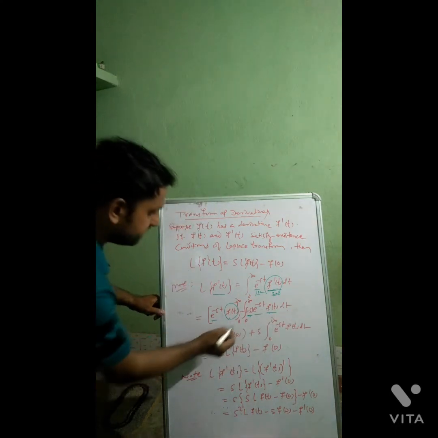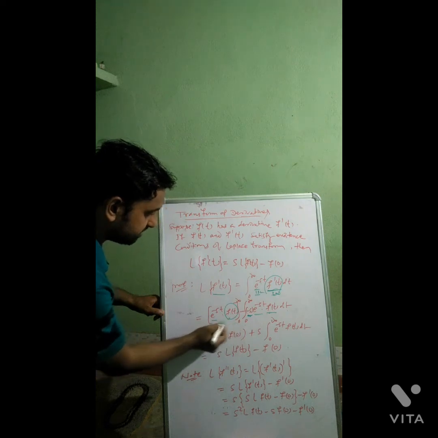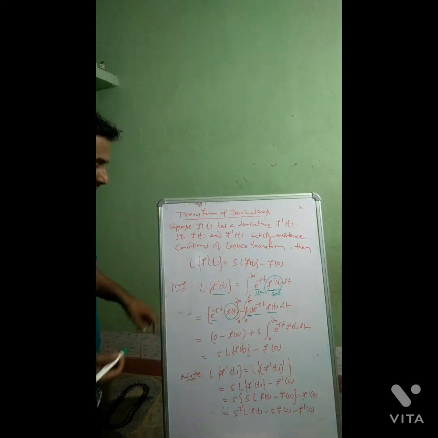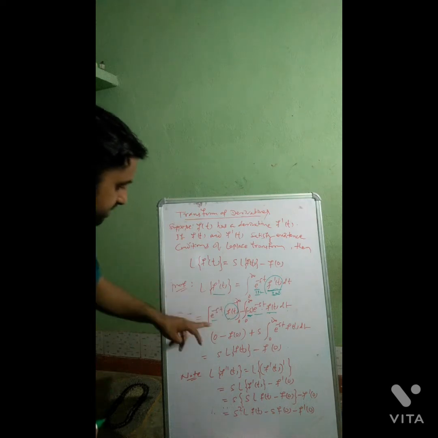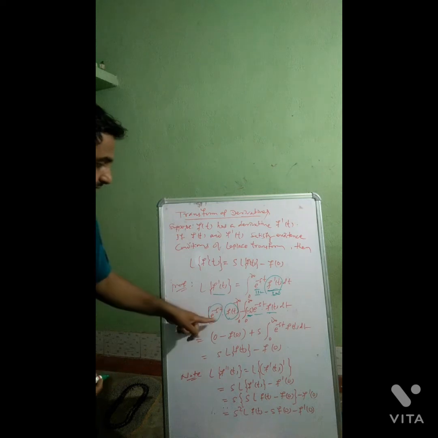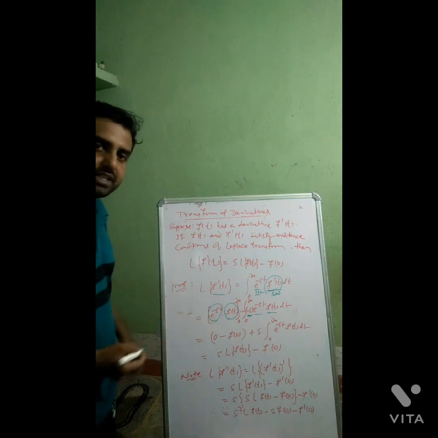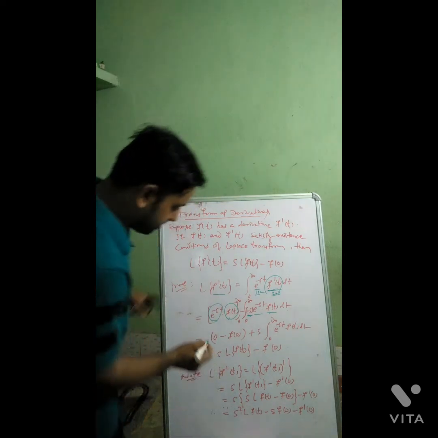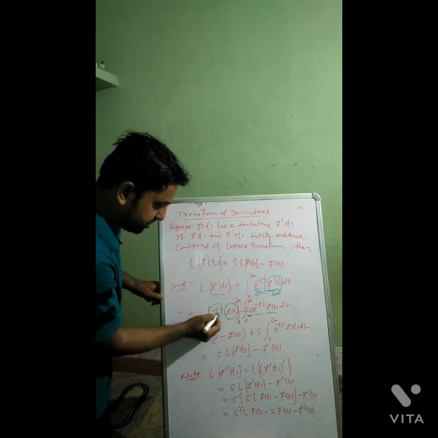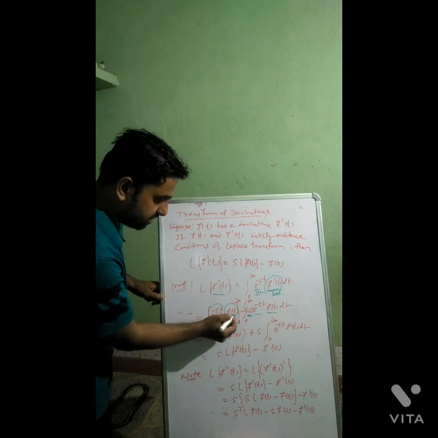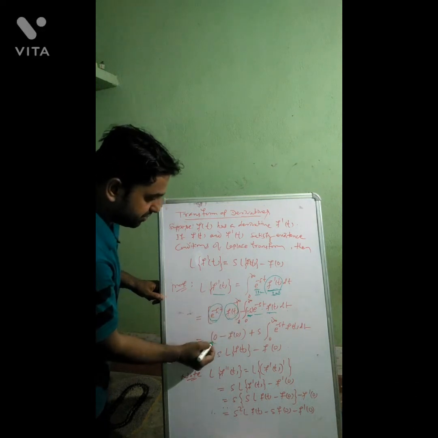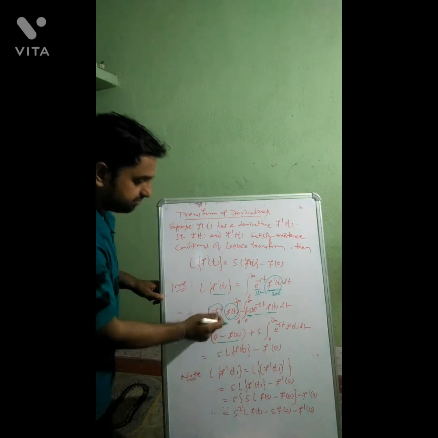And this is the limit from the first part, 0 to infinity. If we put the upper limit, it will be e to the power minus infinity, so for this it will be 0. Now for the lower limit, it will be e to the power 0 minus 1, then f of 0, right? So 0 minus f of 0 from the first part.